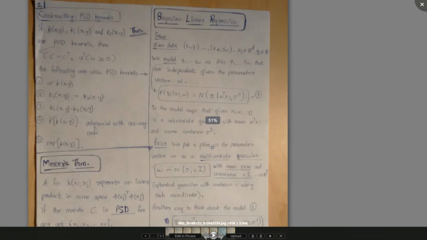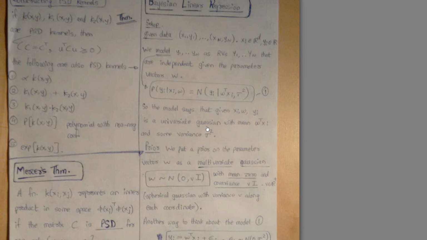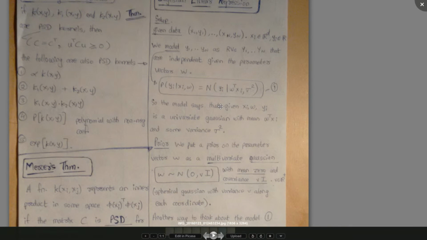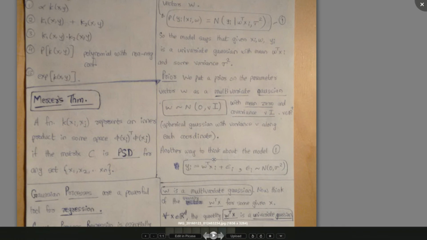So let's look at Bayesian linear regression, and then we'll want to extend this to Gaussian process regression. So in Bayesian linear regression, we said that the likelihood is a normal distribution given the mean W transpose Xi and a variance sigma square, and we put a prior on W as a multivariate Gaussian with the mean vector 0 and covariance matrix Vi, right?